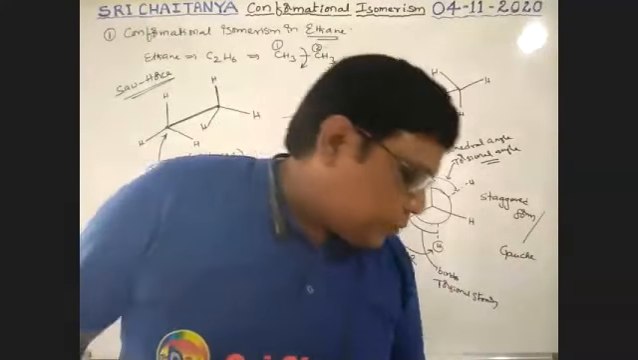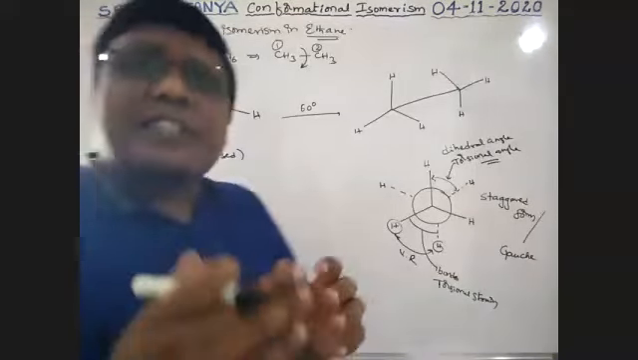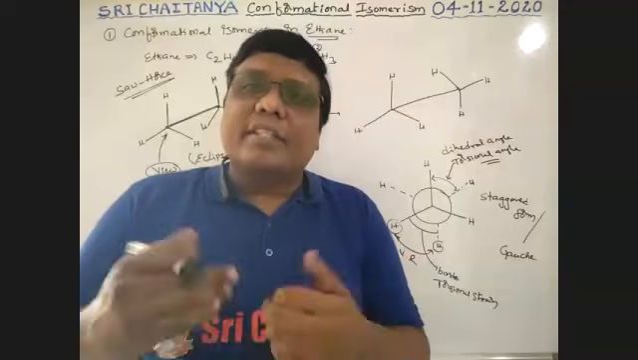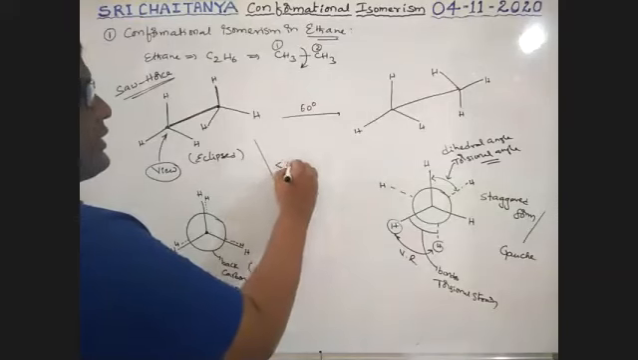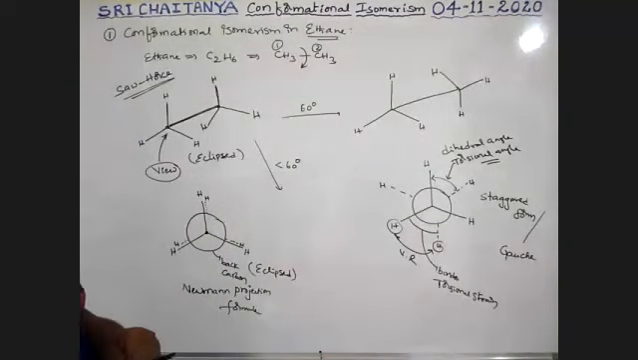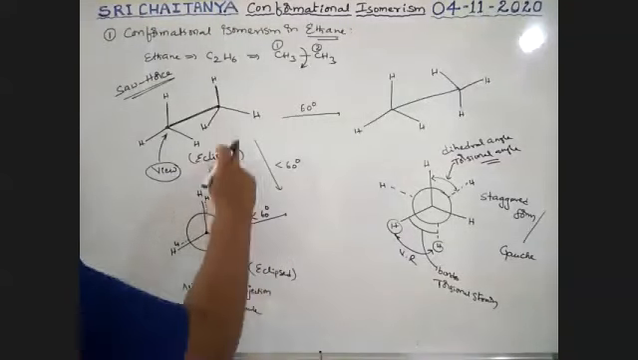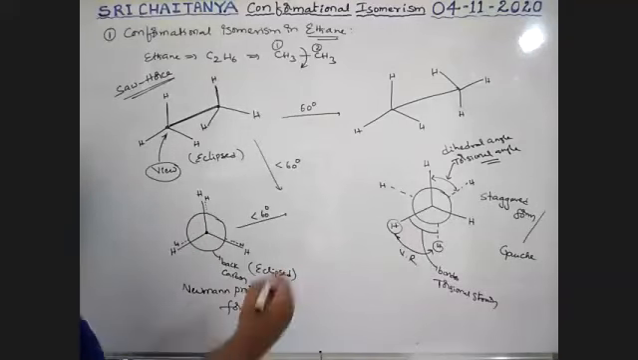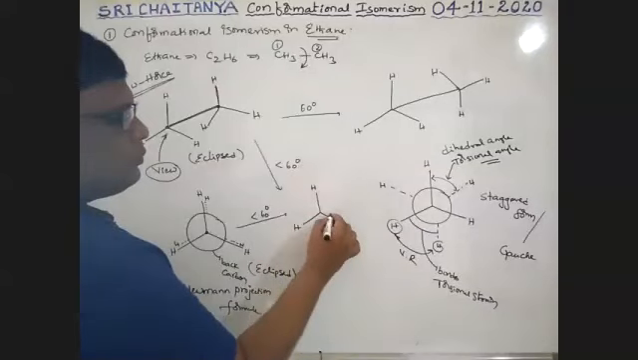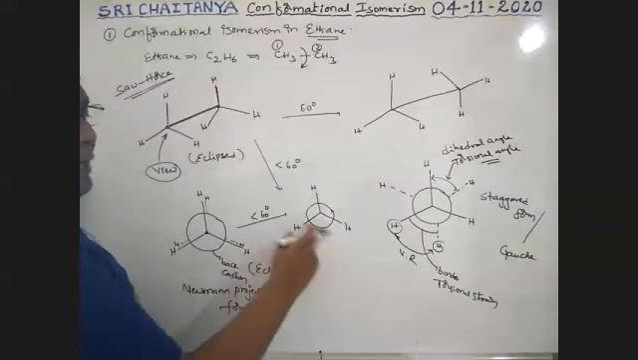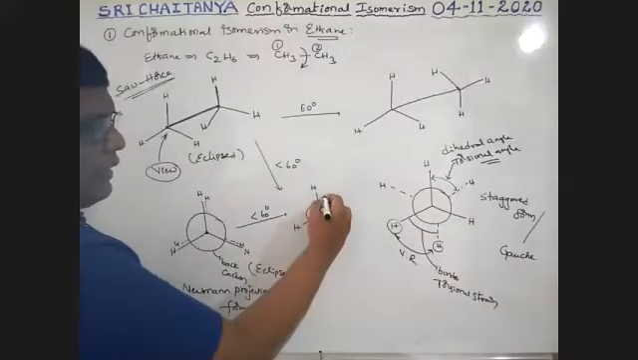So see here, I'm going to explain. For example, if less than 60 degrees rotation takes place, I'm taking this one, less than 60 degrees rotation. Front carbon and hydrogens are fixed. But the rear carbon, which was exactly at the back side, is now on this side.